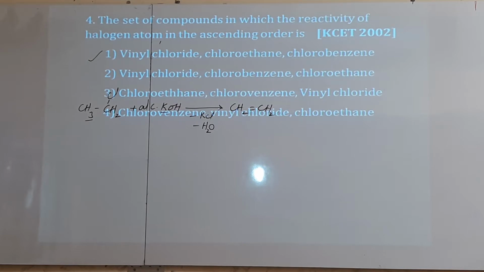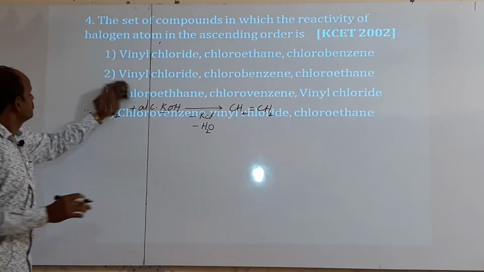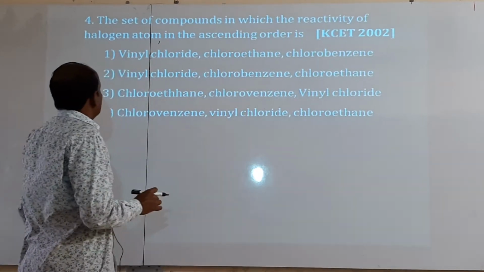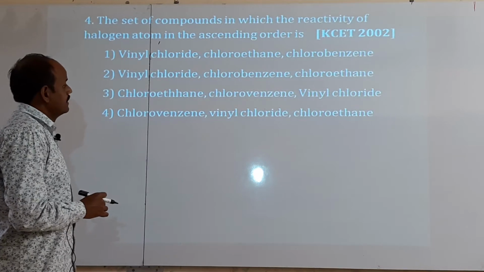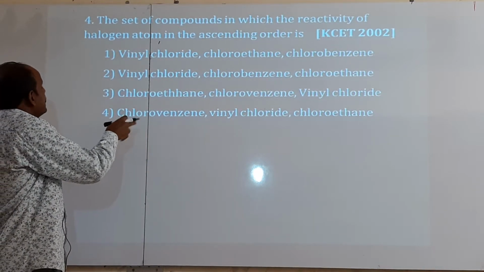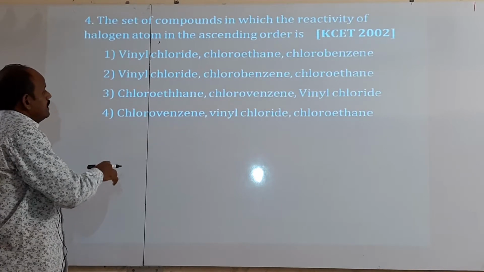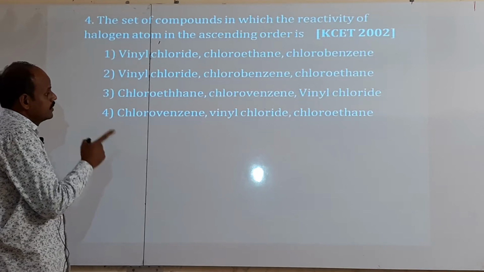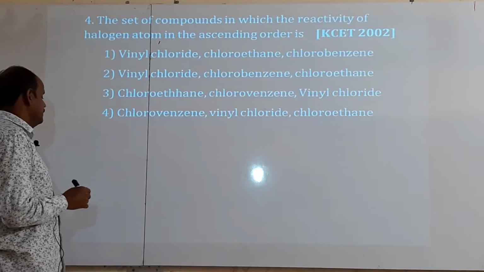The set of compounds in which the reactivity of halogen atom in the ascending order is. So, the set of compounds given below, the reactivity order of halogen atoms in the ascending order. What they given? Vinyl chloride given, chloroethane given, chlorobenzene given.